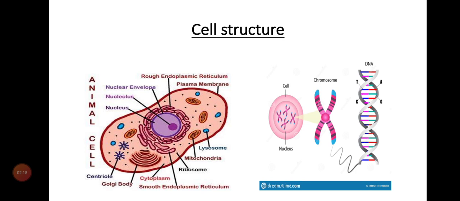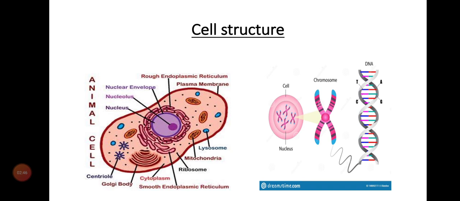Nucleus is a part of the cell which controls the activities of the whole cell. Chromosomes are found in the nucleus of the cell and are made up of DNA and proteins. DNA stands for deoxyribonucleic acid. DNA is the material that contains the complete set of instructions for developing a new cell or an organism.